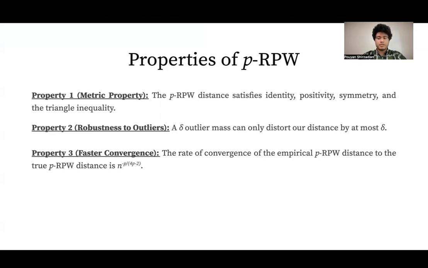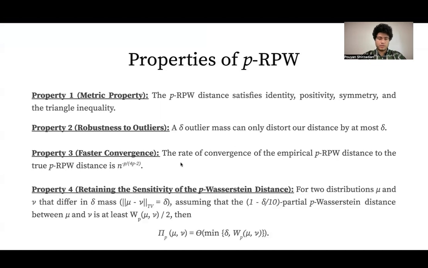The third one is that it has a faster convergence rate compared to the p-Wasserstein distance, as the rate of convergence of the empirical PRPW to the true one is n to the power minus p over 4p minus 2. Note that for p equal to infinity, our distance converges at a rate of n to the power minus 1 over 4.